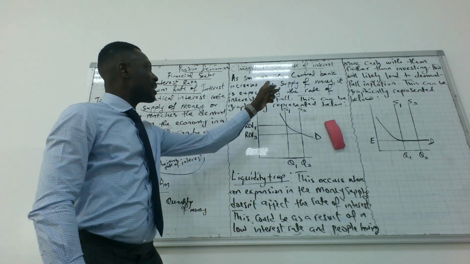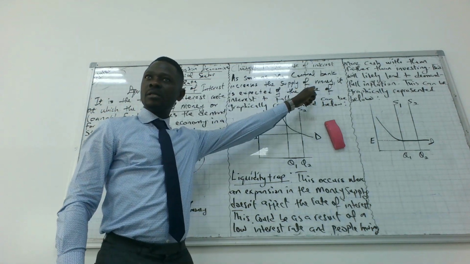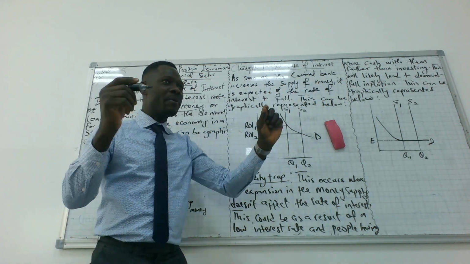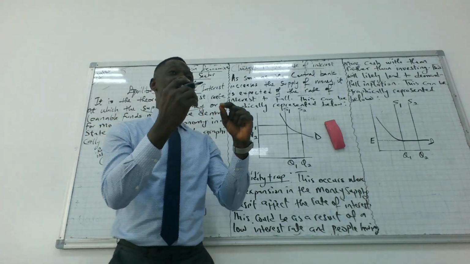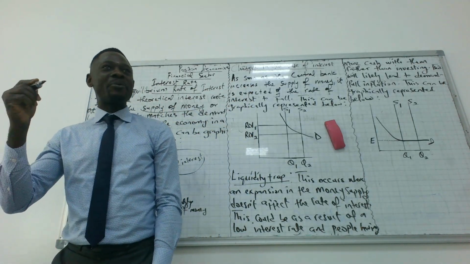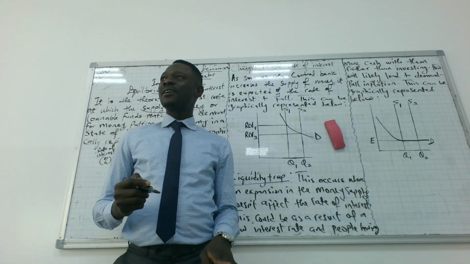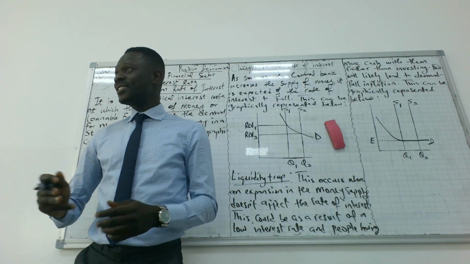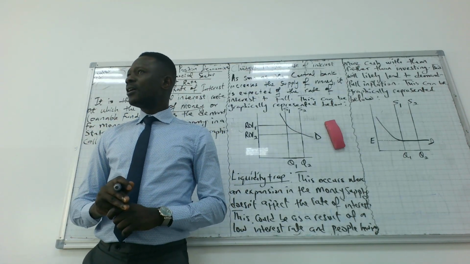Changes in the rate of interest. As soon as the central bank increases the supply of money, something has changed. The central bank of Libya has increased the supply of money. And when supply exceeds demand, what happens? Price falls. Because that is excess, yes or no? Do we get it or not?